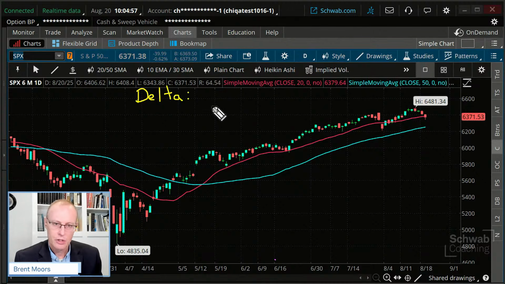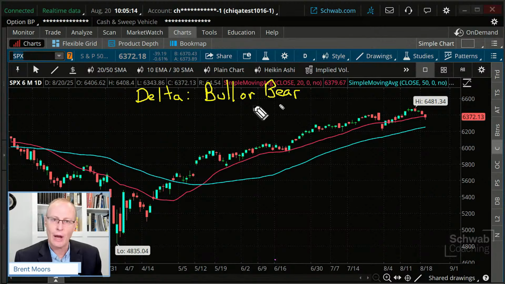So this is our first thing when you're considering this trade: bull or bear. Now, somebody in the chat mentioned gamma. I'm not going to use that as one of my main ones, but let me address what gamma is. Gamma tells you how quickly delta can change.